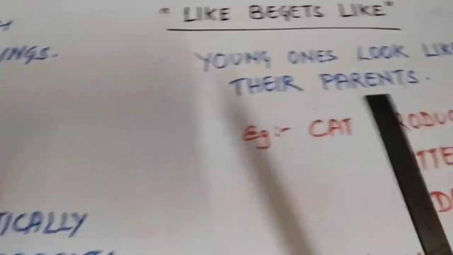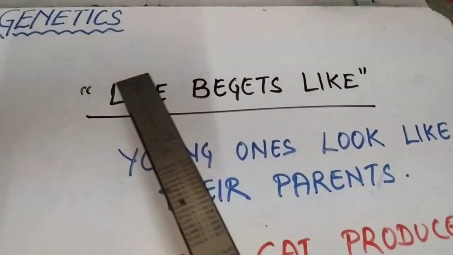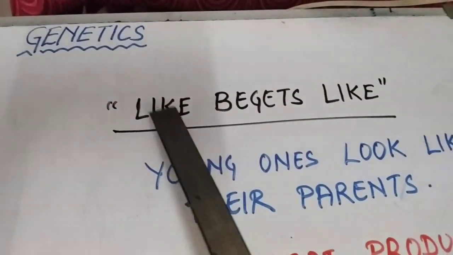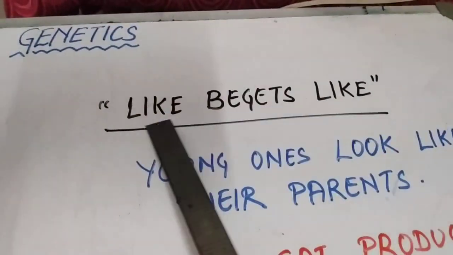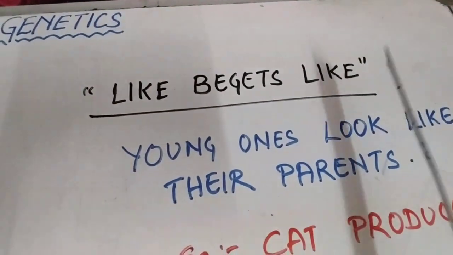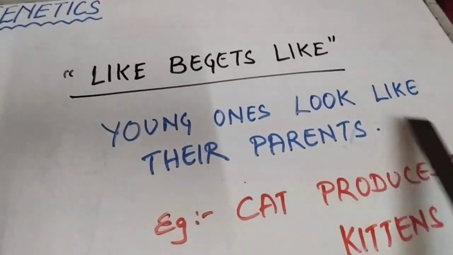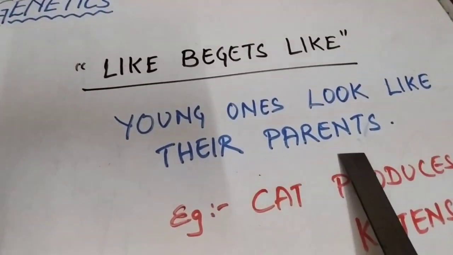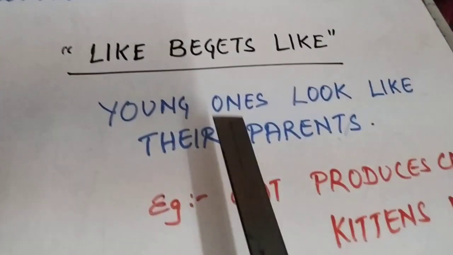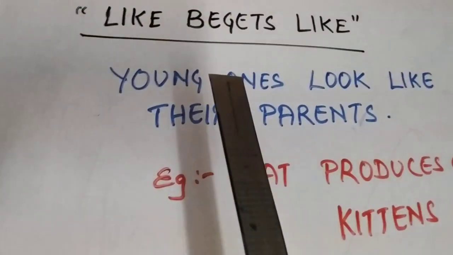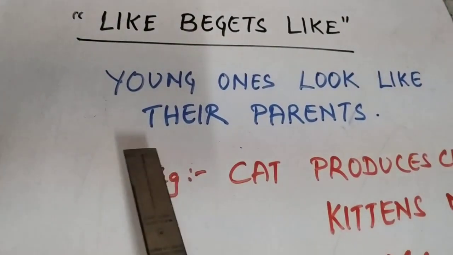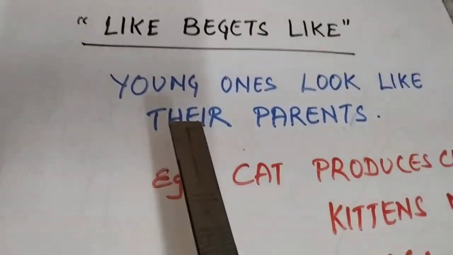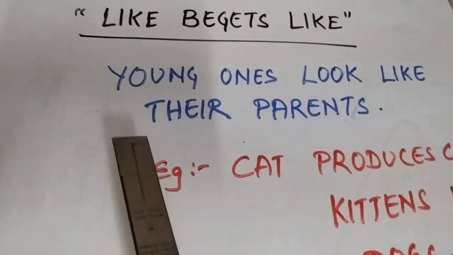Right, children? Here a quote is written: like begets like. What does it mean? Young ones look like their parents. You might have seen in your family, your aunt or some of your relatives give birth to a baby, and the baby looks like the parents itself, right?